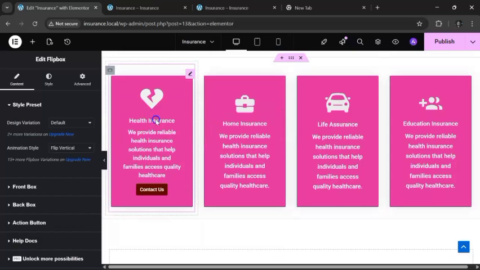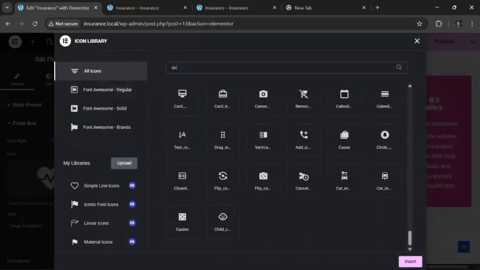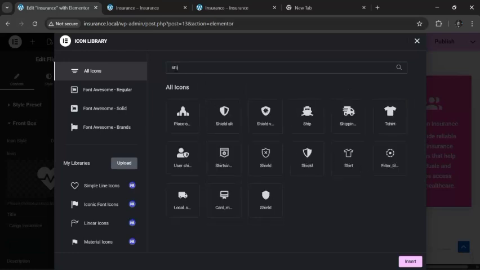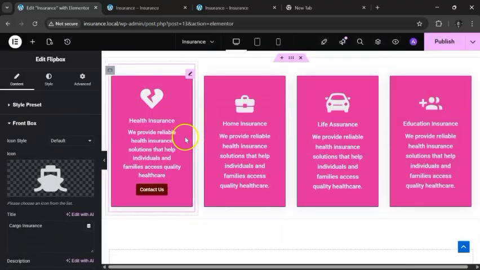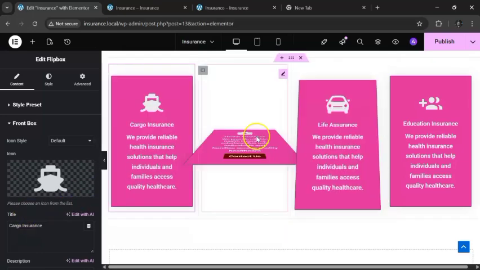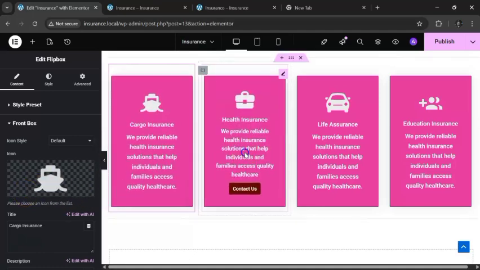So, I'm going to change this. I have to change this. I want to make this cargo insurance, right? I'm just saying anything now. So I can just come here and say change the icon. You can only see the icon from anywhere. Let's see shape. We can do shape moving. Yeah. So can use this. Okay. So boom. Let's come here.